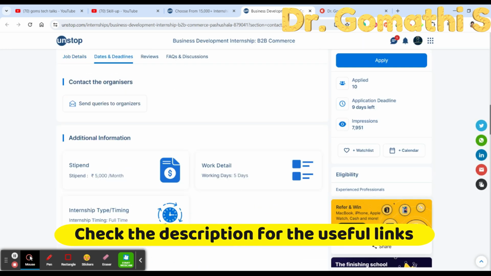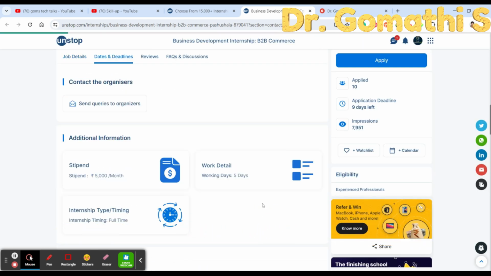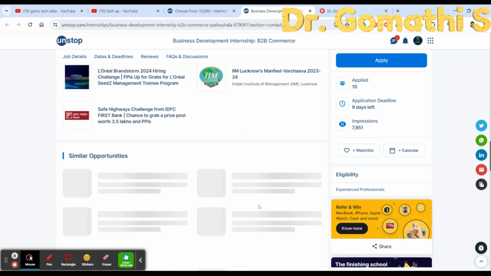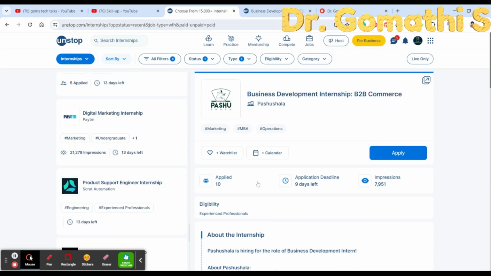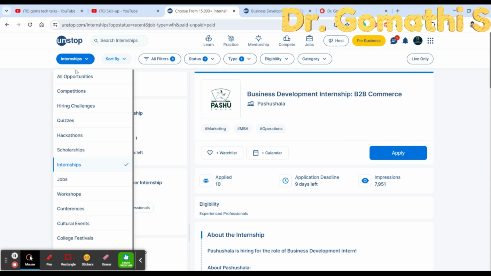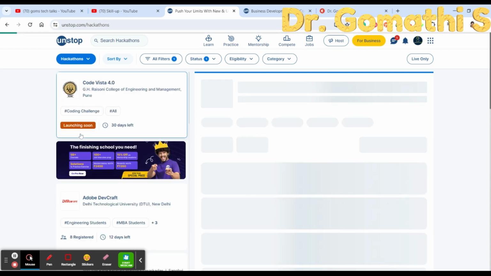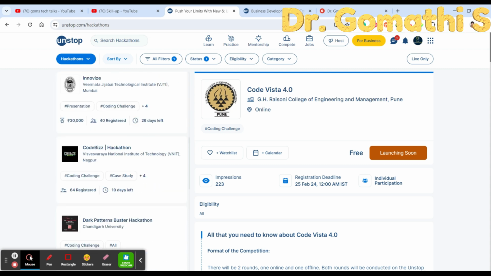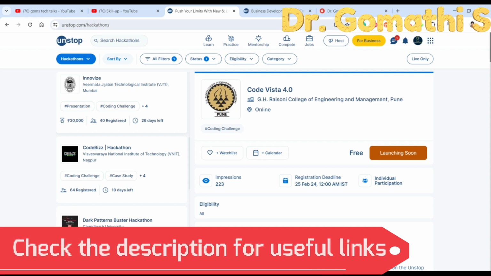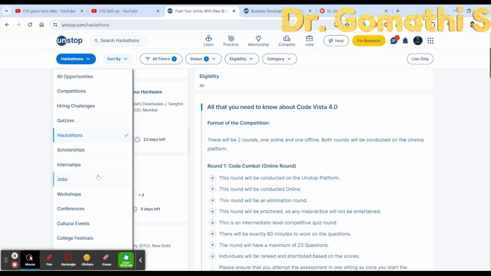Also cross check with your college whether this particular internship is okay for them. Okay, a few colleges will be restricted towards specific types of company, MNC or something like that, so you have to also check that. So please go and watch this. So here you have not only internships, you have hackathons. If you want to learn about hackathons, see, this is a hackathon by a specific engineering college. So a hackathon will also give you much more experience to write code, to get into how the exact code will work, how to do the hackathon, how it goes, everything you will learn. So go and try for the hackathons.